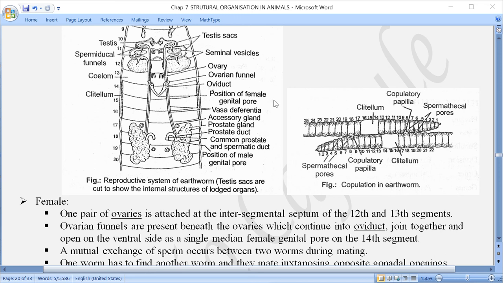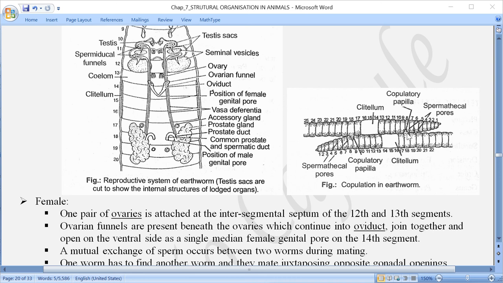Look into this figure here. You can see one earthworm is here and one over here. The anterior, that is the head part, you can say, the first segment is located here on the right side, the other one is having it on the left side. So this position over here is called juxtaposition. In this, the 18th segment is having the male genital pore.